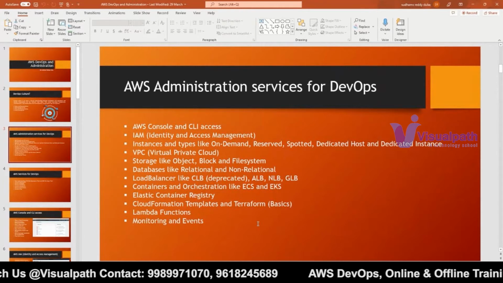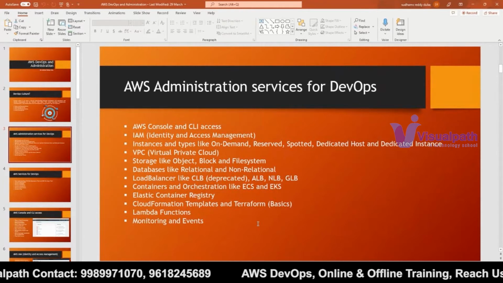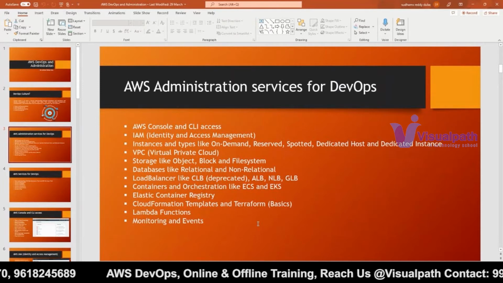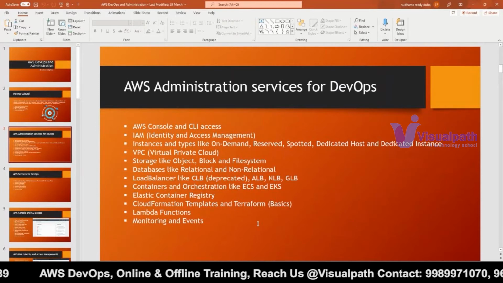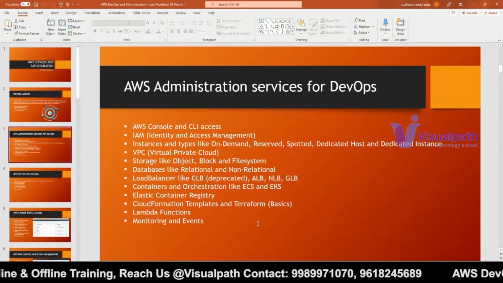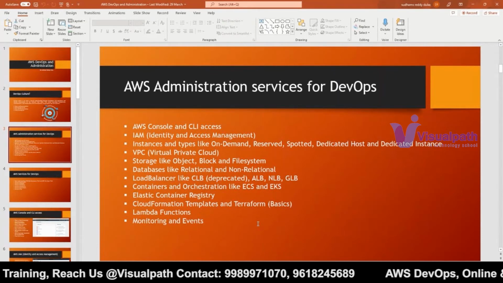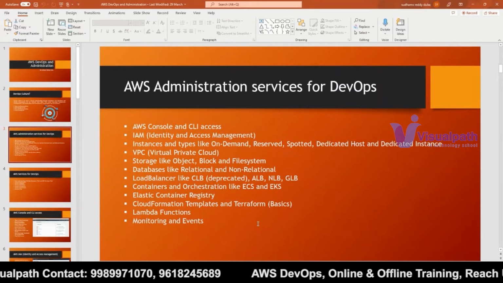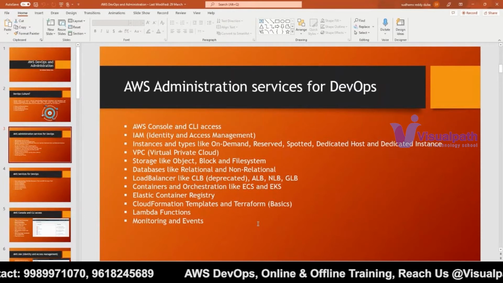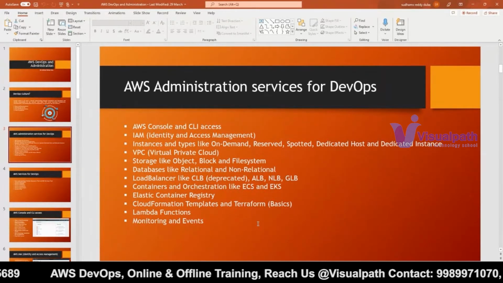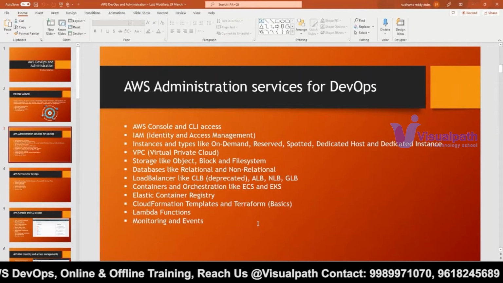I want to monitor whether this application is running or not. If that application is not running, I want to trigger a notification to my team. All these things you can do from the monitoring and events. You can monitor your whole AWS services and the applications running inside those services as well. So for that we have to learn CloudWatch and CloudTrail. Those are the monitoring services.